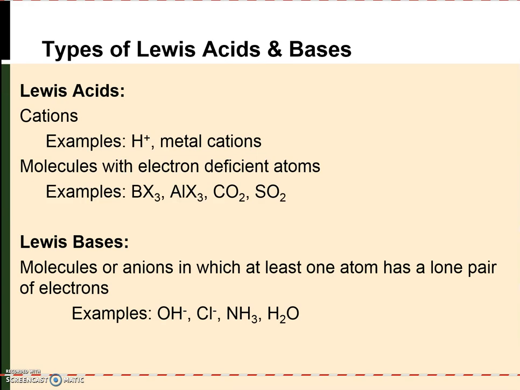Now, the Lewis concept of the base actually encompasses the same species that the Bronsted-Lowry concept of a base has. In the Bronsted-Lowry concept, a base has to be able to accept a proton, and in order to accept a proton, it has to have a pair of electrons. And so this applies also to the Lewis definition, where in order to act as a base, the molecule or anion has to be able to donate a pair of electrons. So again, it has to have a lone pair of electrons. The same things that we saw as Bronsted bases are also Lewis bases. So species like hydroxide and chloride, as well as ammonia and water, can be considered Lewis bases.